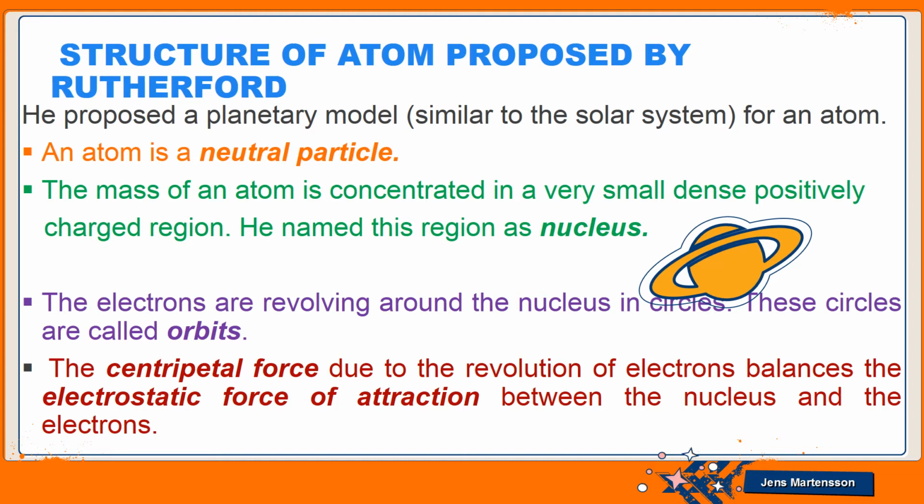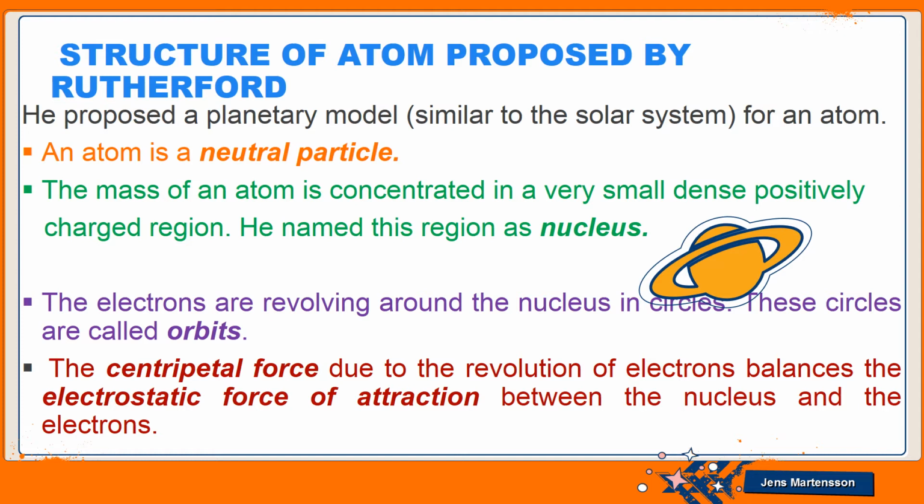An atom is a neutral particle, meaning an atom does not carry any charge. The mass of an atom is concentrated in a very small, dense, positively charged region, and he named this positive region the nucleus. So it means all atoms have some positive region. That region is called the nucleus. Electrons are revolving around the nucleus in circles, and the circles on which the electrons are revolving are called orbits. In simple words, an orbit means the path on which an electron is revolving.